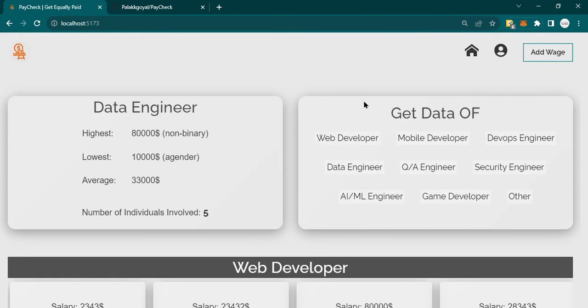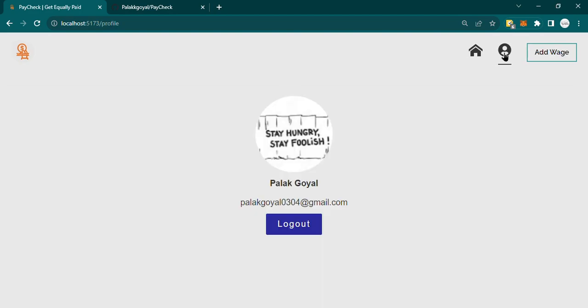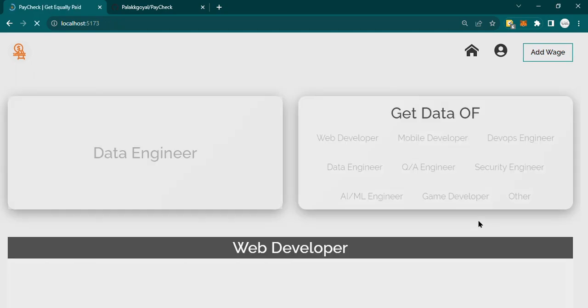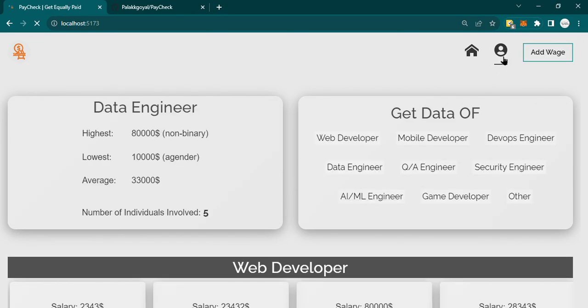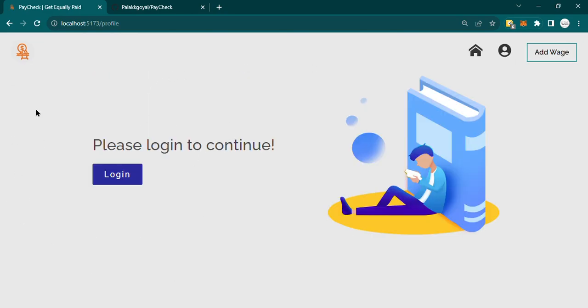Last is the profile page, which just contains some of our information and a logout button. So let's click on the profile button in the navbar, and you can see it just contains a logout button. So I'm clicking on it to show that it really works, and I'm using Auth0 for this. So you can see that we are logged out.